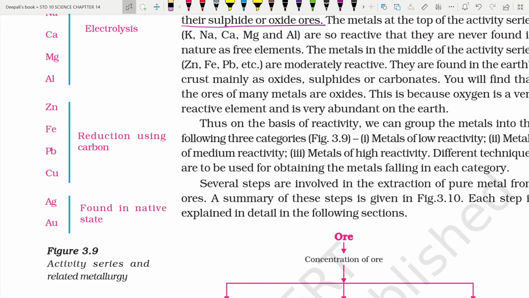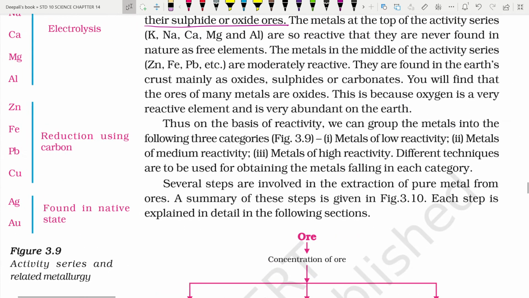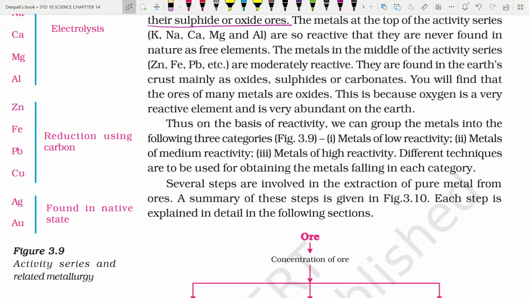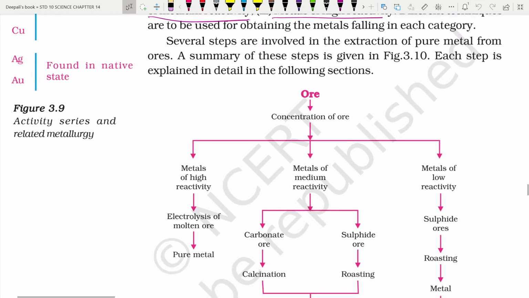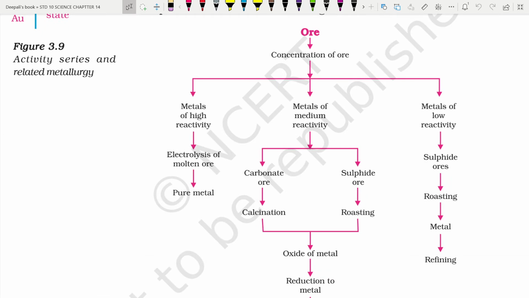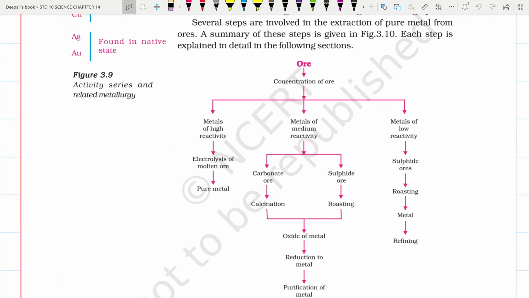Thus, on the basis of reactivity, we can group metals into three categories: metals of low reactivity, metals of medium reactivity, and metals of high reactivity. On the basis of that, they are extracted by different techniques. Several steps are involved in the extraction of pure metals from ore. A summary of the steps is given here in this flow chart. The ore is concentrated by removing various impurities in the form of gangue, and this concentrated ore is further processed depending upon the reactivity of the metal present in it.